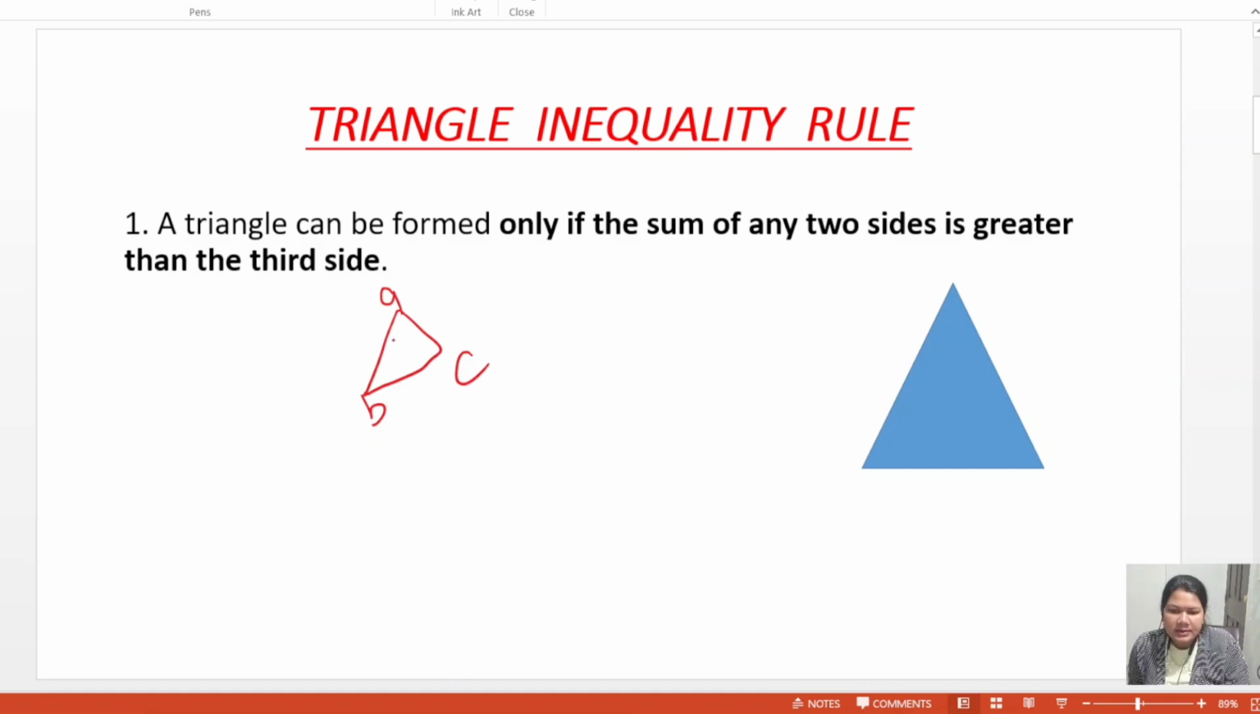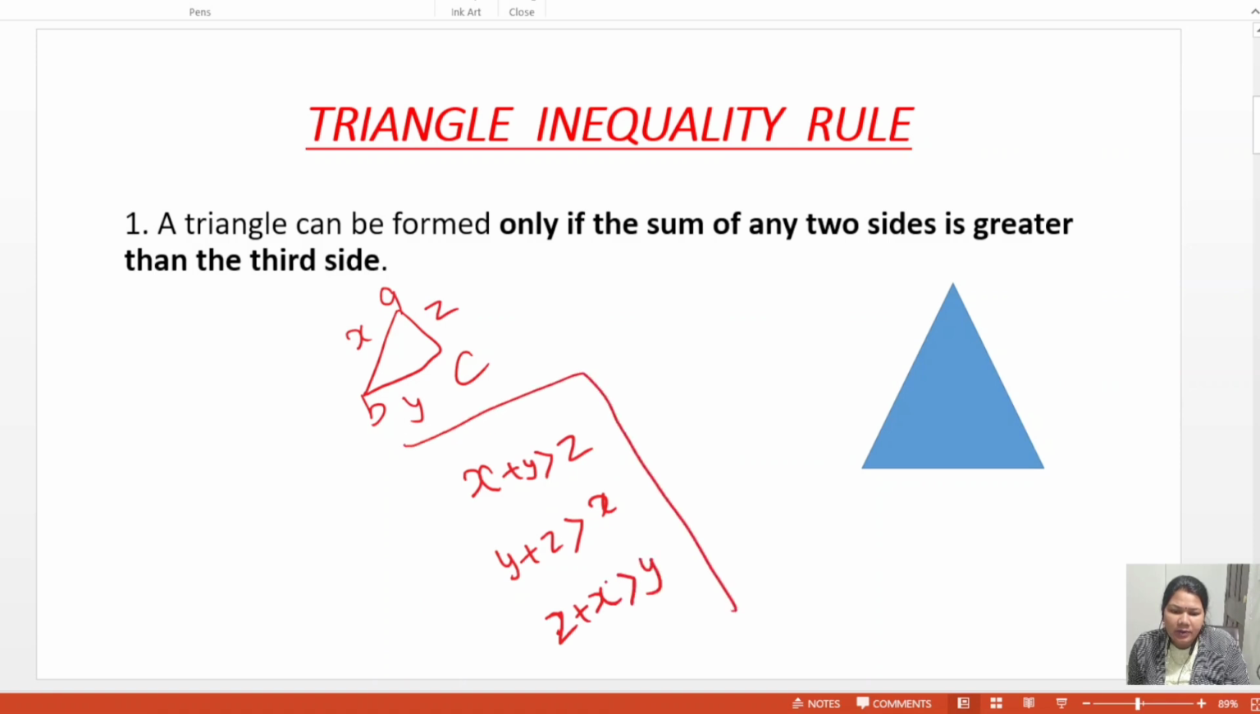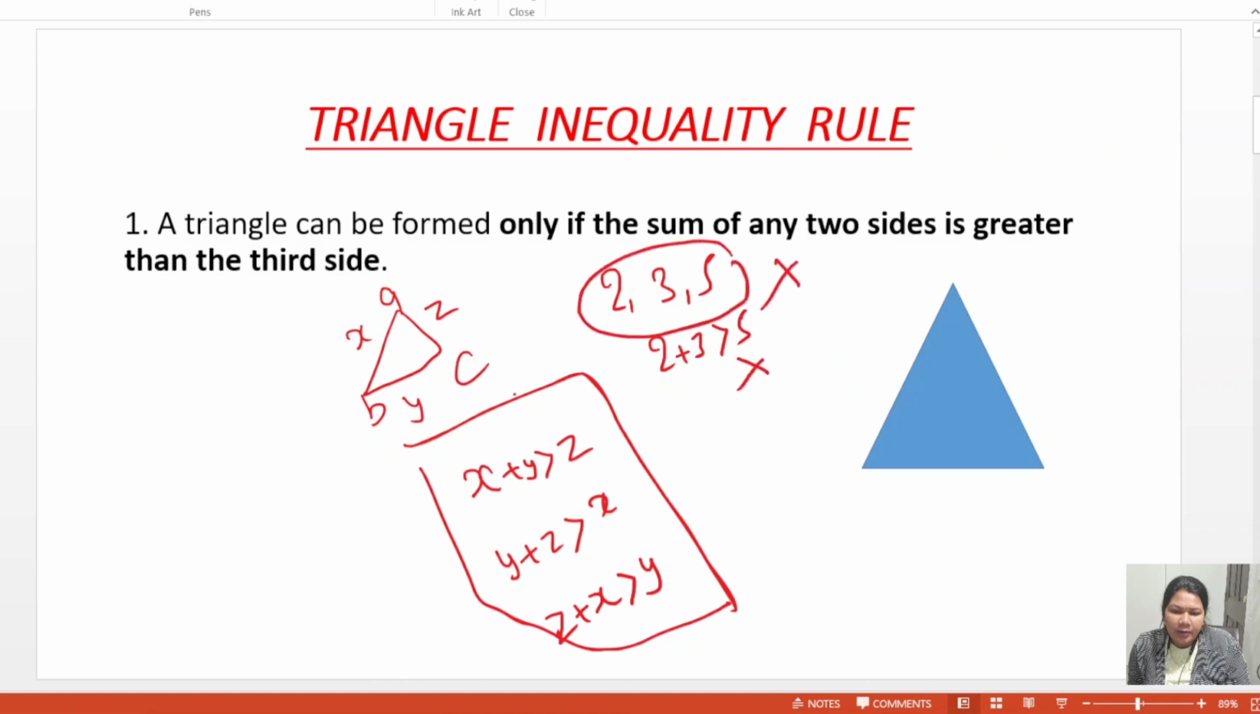A triangle has three sides. Here you denote x, here y, here z. Then always x plus y is greater than z, y plus z is greater than x, and z plus x is greater than y. If these three conditions are followed, then a triangle is formed. Take 2, 3, 5. Is 2 plus 3 greater than 5? No. Then these three sides do not form a triangle.